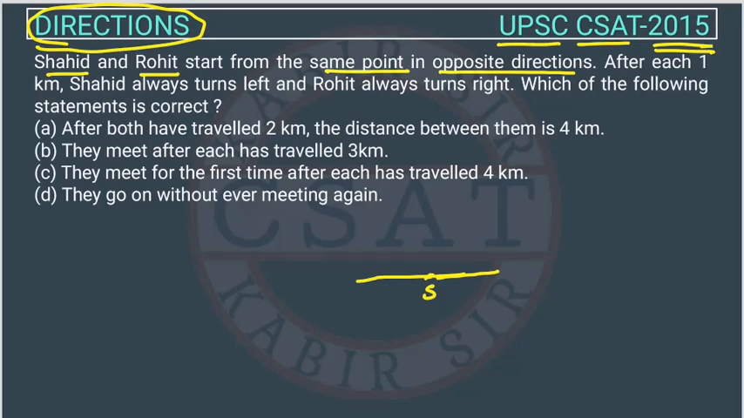Okay. So suppose Shahid is going this side, from this starting point. Suppose this is O. So Shahid is going this side, Rohit is going this side. After each 1 kilometer, this keyword is very important. Each, right? After each 1 kilometer, Shahid always turns left.